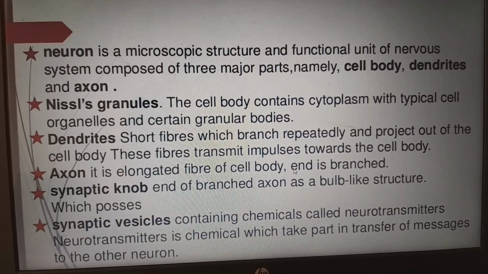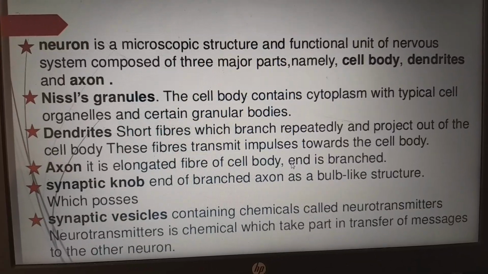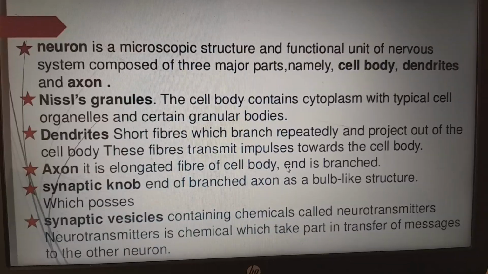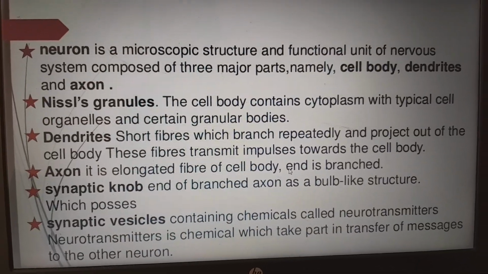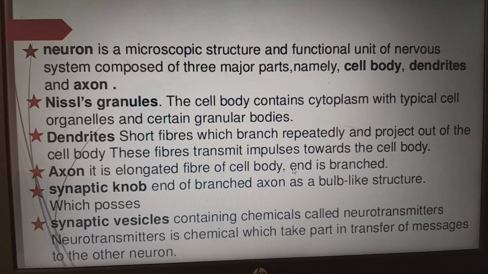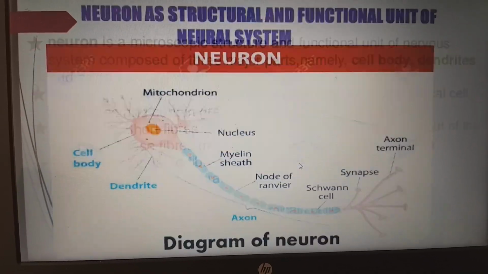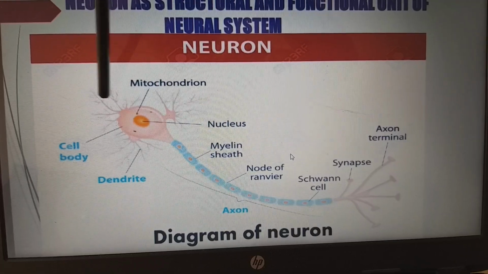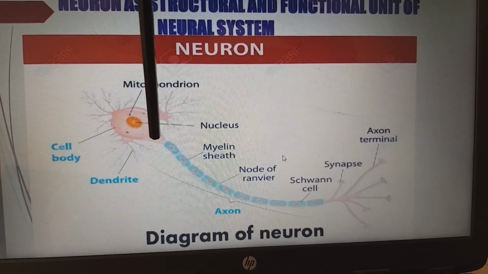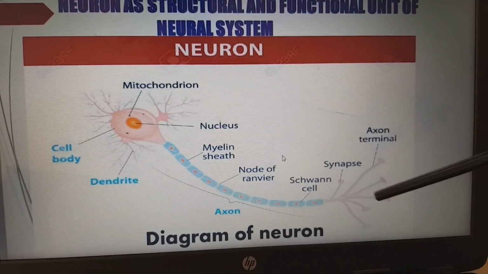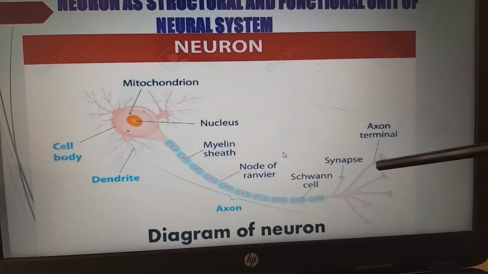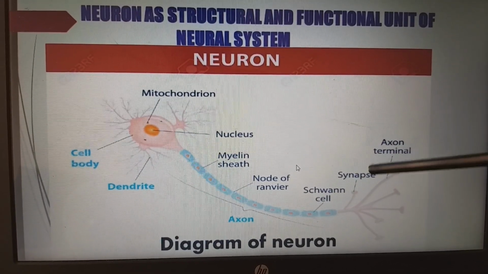Next, dendrites. These are short fibers which branch repeatedly and project out of the cell body. These fibers transmit impulses towards the cell body. Next, axon. It is an elongated fiber of the cell body, and its end is branched. We will go back again. These are the dendrites which bring the information towards the cell body, and from the cell body the information is transmitted to the axon, whose end is again branched. Finally it ends up with the axon terminal. From the axon terminal it goes to the other neuron through the synapse.